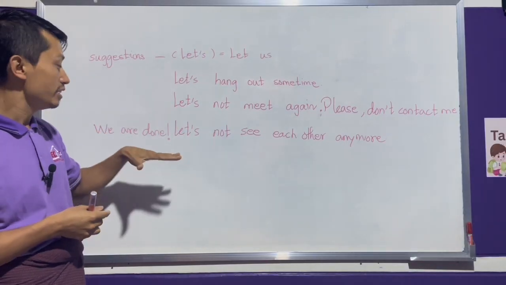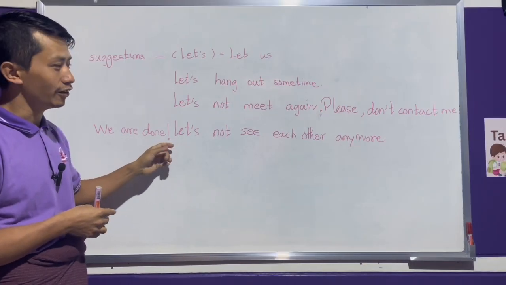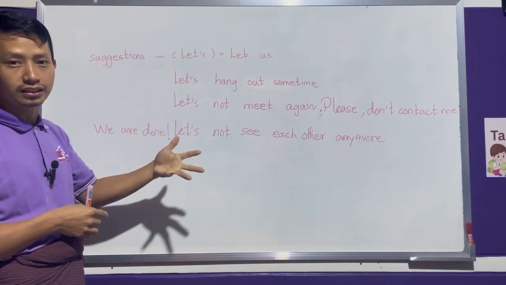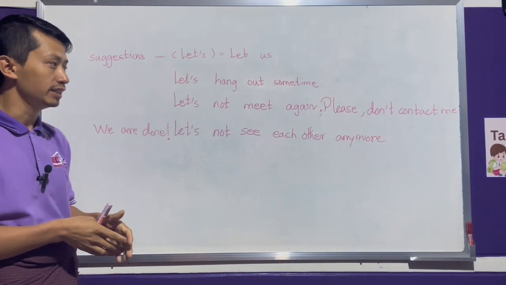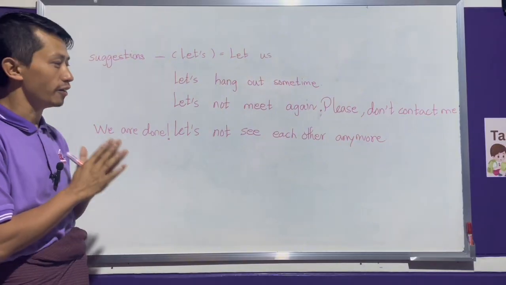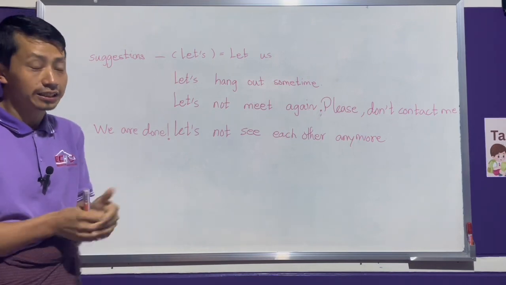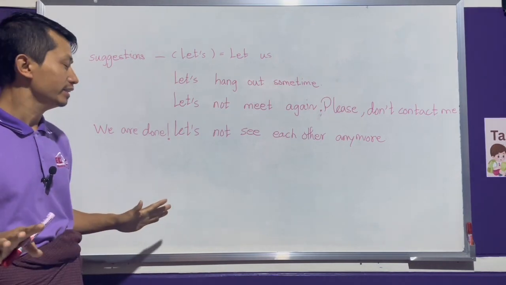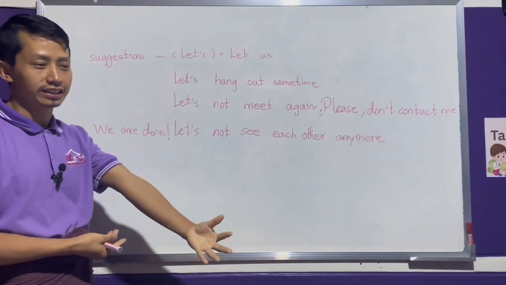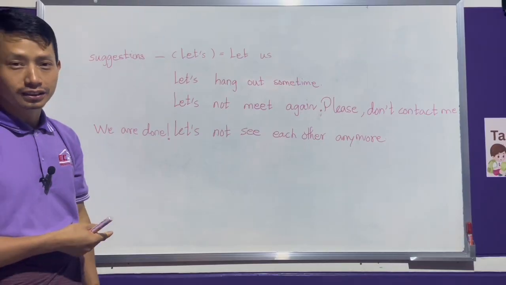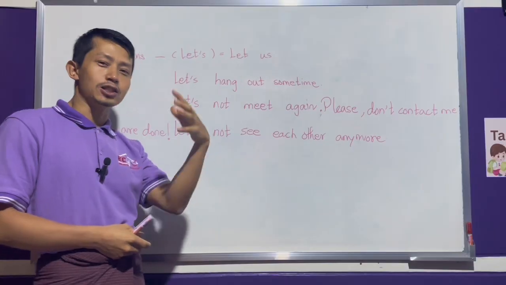I forgot to mention, we use the exclamation mark at the end of a serious situation like that. You can use an exclamation mark, but normally just use a full stop only. Let's not, we are done. Okay, don't be surprised, we are done. Let's not see each other anymore. You suggest to your partner or someone who will become a stranger.